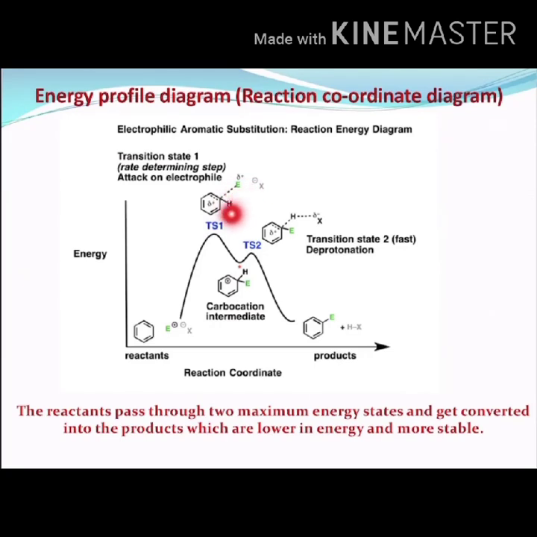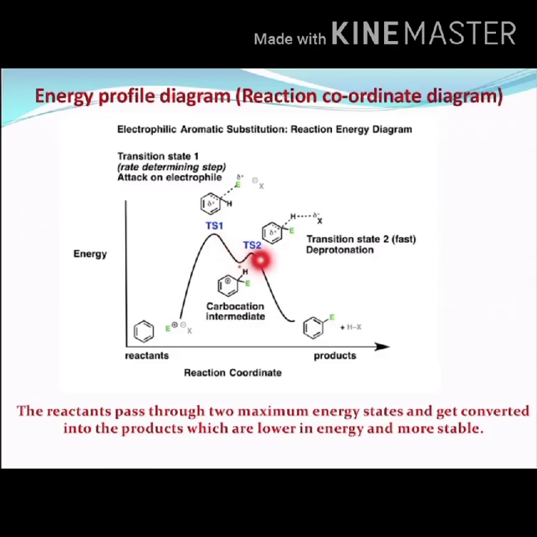That means hydrogen is already present and the electrophile is attacking this. Why this happens is that the pi bond between this carbon and this one has been broken, and here we can observe a negative charge on this carbon, particularly this carbon. So that will pull the electrophile towards it. When it happens, we can observe an energy change which is shown in this curve.